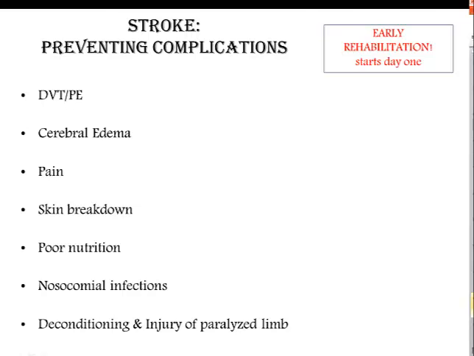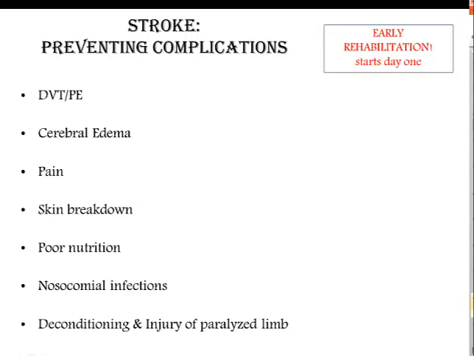For DVT or possible pulmonary embolus: range of motion, SCDs, medications. For cerebral edema, make sure there's appropriate fluids running and evaluate for headaches and decreased level of consciousness. Manage pain and evaluate for skin breakdown. Reposition the patient often. Clean, dry skin needs to be maintained. For poor nutrition, increase protein, fluids, and please have patience while the patient feeds. It's going to take them longer. Evaluate for the risk of aspiration.